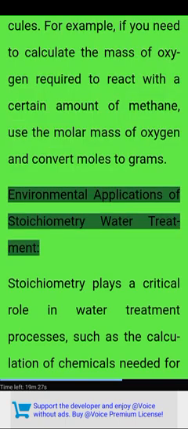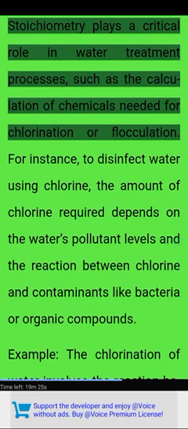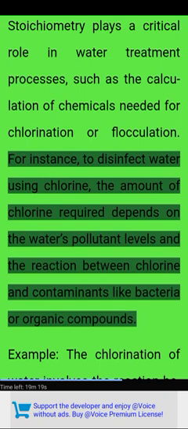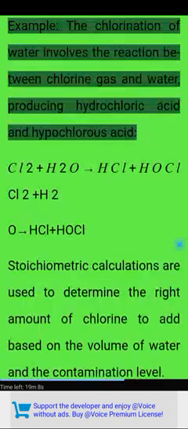Environmental applications of stoichiometry. Water treatment. Stoichiometry plays a critical role in water treatment processes, such as the calculation of chemicals needed for chlorination or flocculation. For instance, to disinfect water using chlorine, the amount of chlorine required depends on the water's pollutant levels and the reaction between chlorine and contaminants like bacteria or organic compounds.